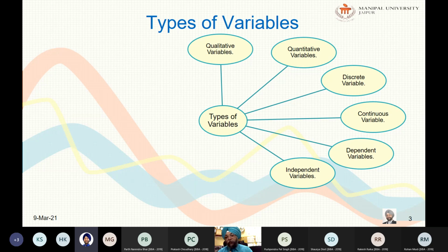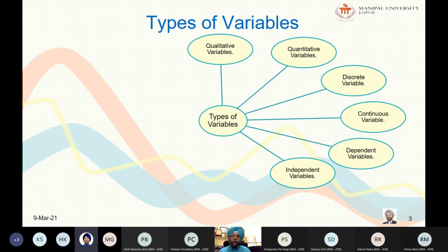One more thing, there are levels of independent variables also. If the experimenter compares an experimental treatment with a control treatment, then the independent variable, the type of treatment, has two levels. One is experimental and another is control.